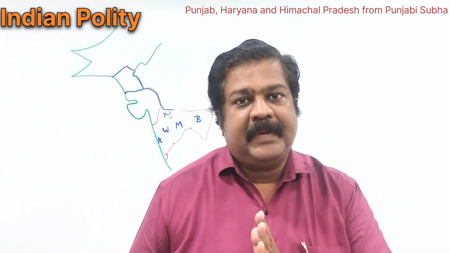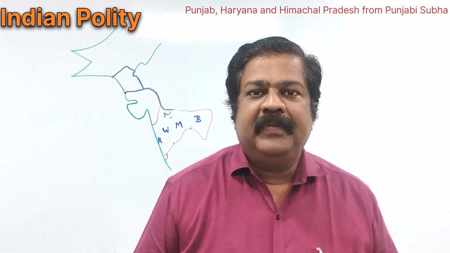So this is again a partition of Punjab between East Punjab and West Punjab. West Punjab was given to Pakistan, and East Punjab remained in India. It was called Punjabi Subha at that time. But as linguistic state formation started, there was a demand that Punjabi speakers should have Punjab as a separate state, whereas Haryanavi speakers, or rather the Hindi dominated area, should be given as Haryana. And like that, a dispute arose.